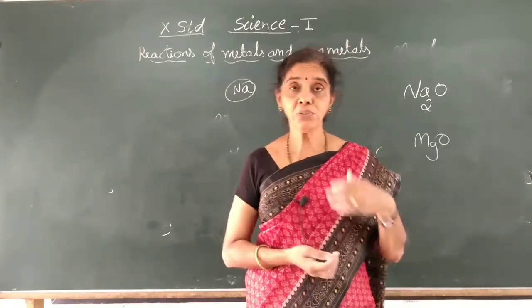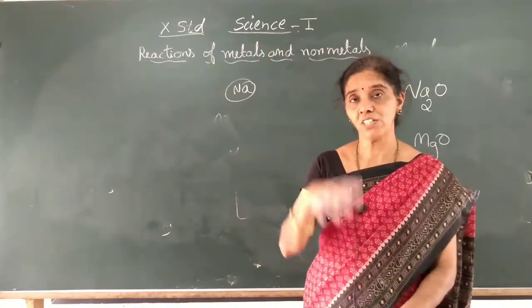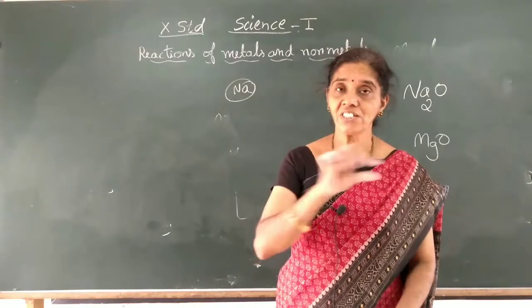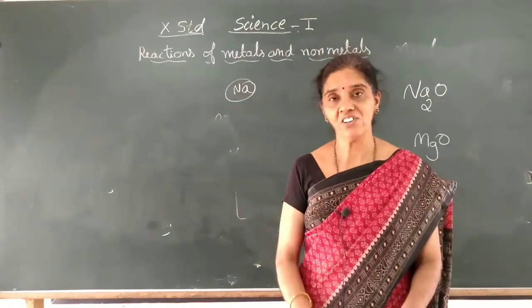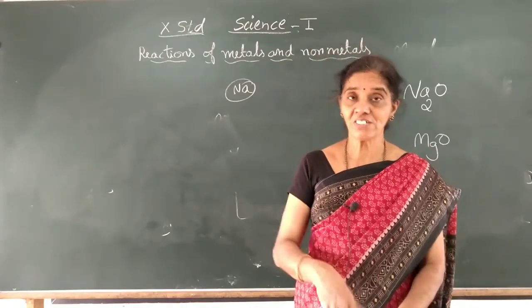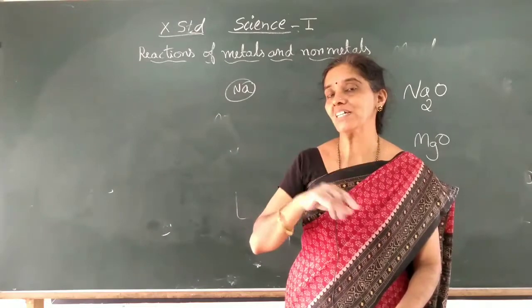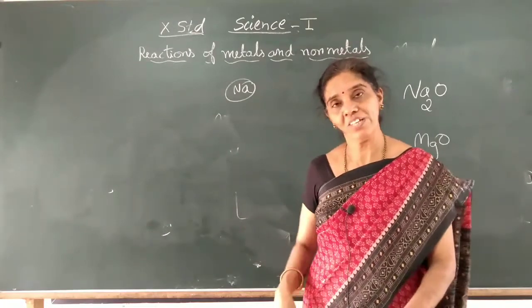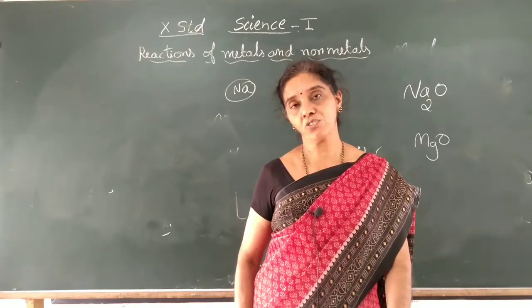Even if you take the ionic compound as a solid and heat it strongly, it changes into the liquid, molten state. In that molten state also, because it has changed into liquid, the ions can move freely. In solid, the ions cannot move, so current cannot pass. But in the liquid state, the ions can move freely, so the conduction of charged particles is possible.